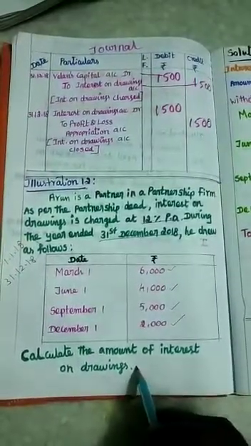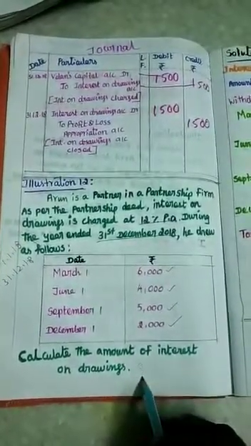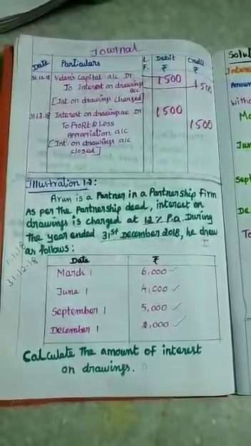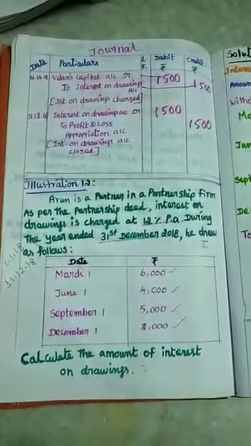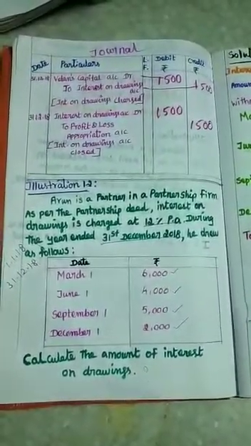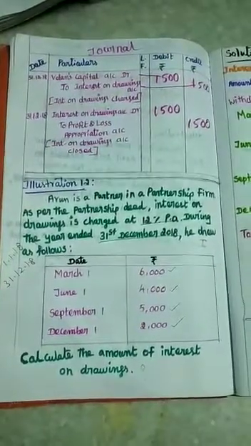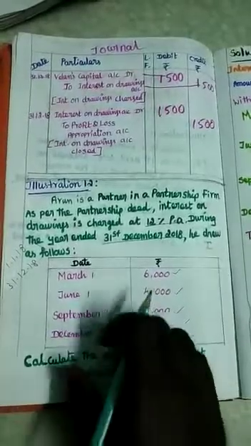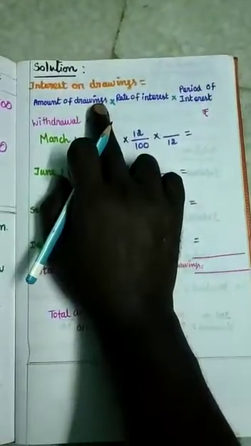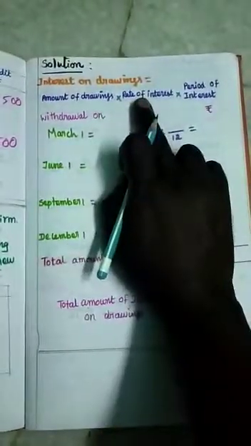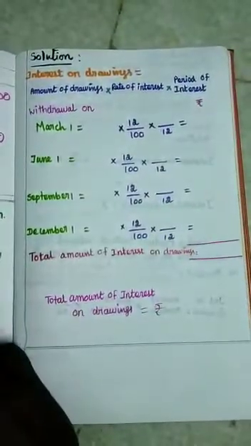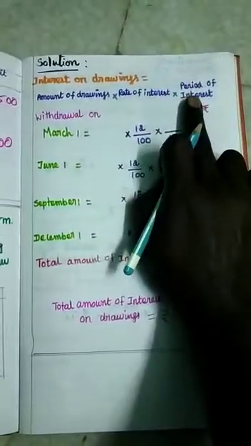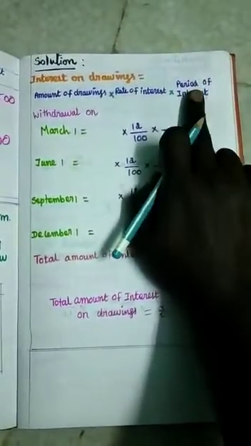Here they said calculate interest on drawings only. They didn't specify which method to use, so it's understood that by default we have to treat it as the direct method. In the direct method, what is the formula? Interest on drawings equals amount of drawings times rate of interest. They have already given the rate of interest, 12% per annum. The period of interest alone we have to calculate.